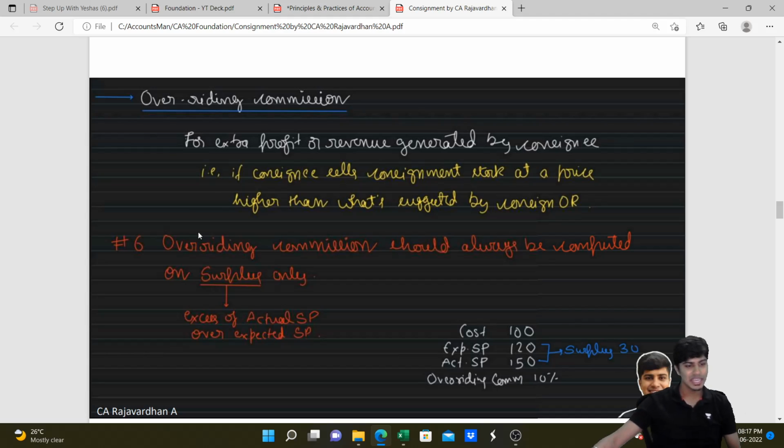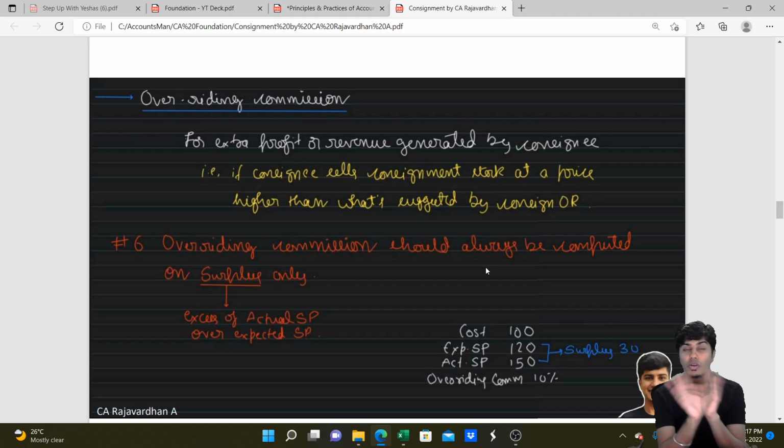Quickly see this. For extra profit or revenue generated by consignee, that is, if consignee sells the consignment stock at a price higher than what was suggested by consignor, in such a case the overriding commission should be computed on the surplus amount only. Now with regard to del credere commission, I told you, unless mentioned, compute it on total sales. Overriding commission, always compute only on surplus, not on total sales.